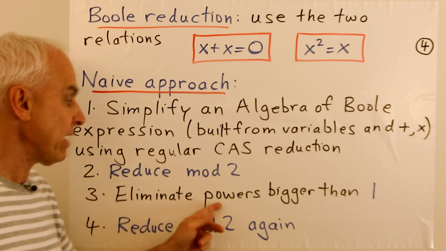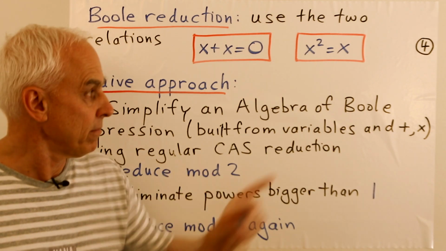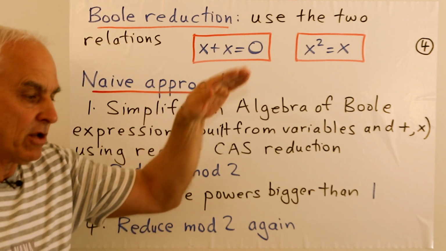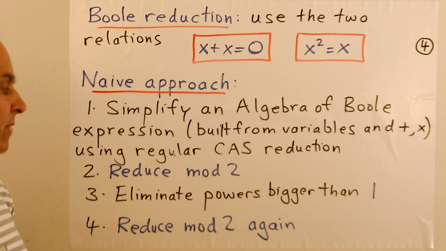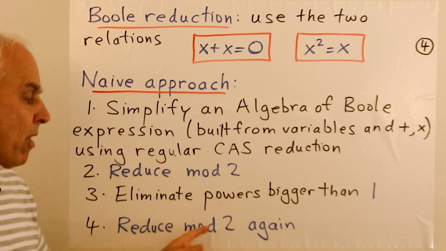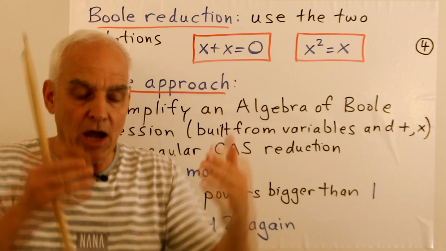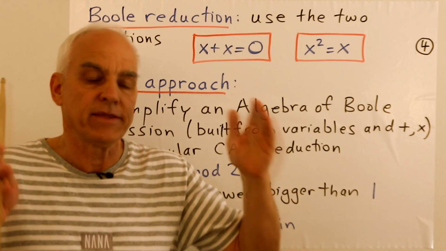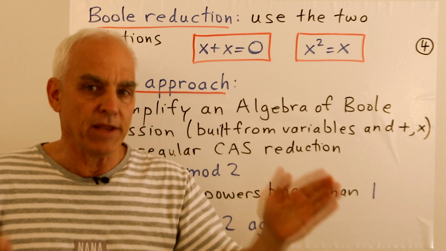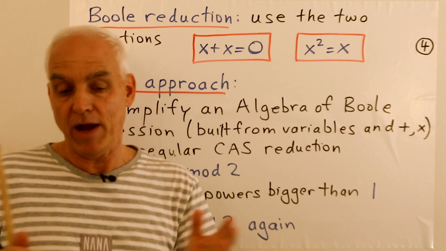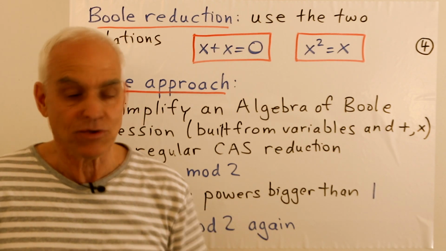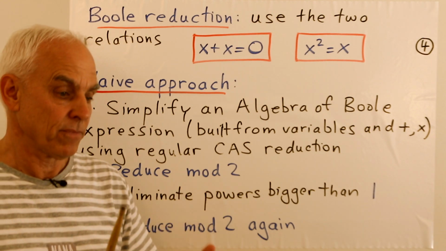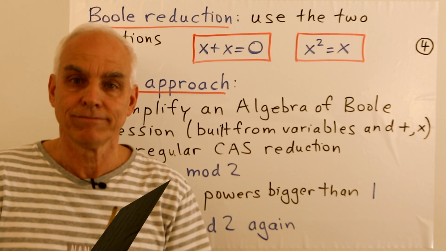Then we eliminate powers bigger than 1, using this rule, so all the powers drop down to just 1. And then finally, we reduce mod 2 again, because that dropping down will have resulted in some more duplications that we can then cancel. At that stage, we are in possession of a Boole polynumber, and we can stop. Okay, so that's a very simple procedure that we could try to program.